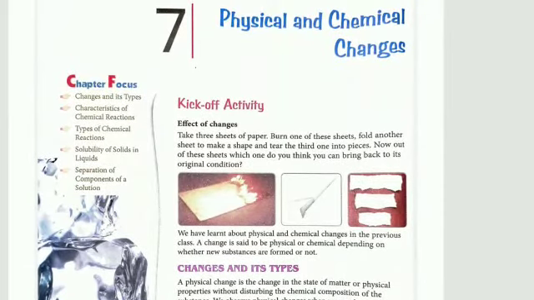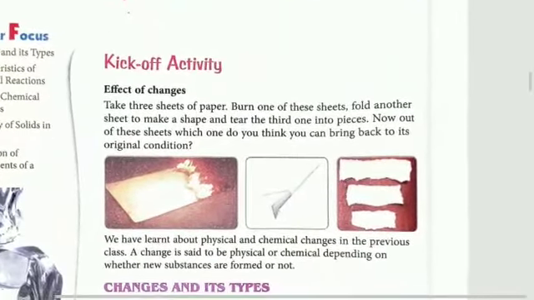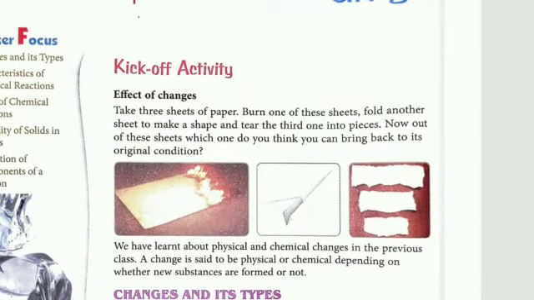Physical and chemical change. Kick-off activity means let's start with an activity. Effect of changes. Take 3 sheets of paper. Burn one of these sheets. Fold another sheet to make a shape of a boat or an aeroplane and tear the third one into pieces.